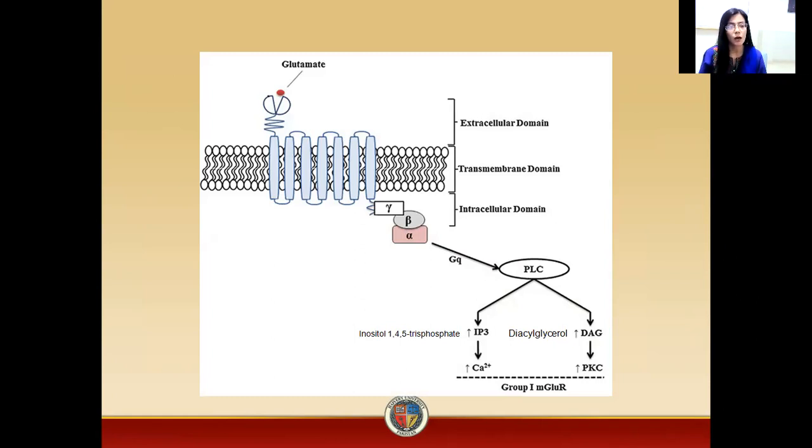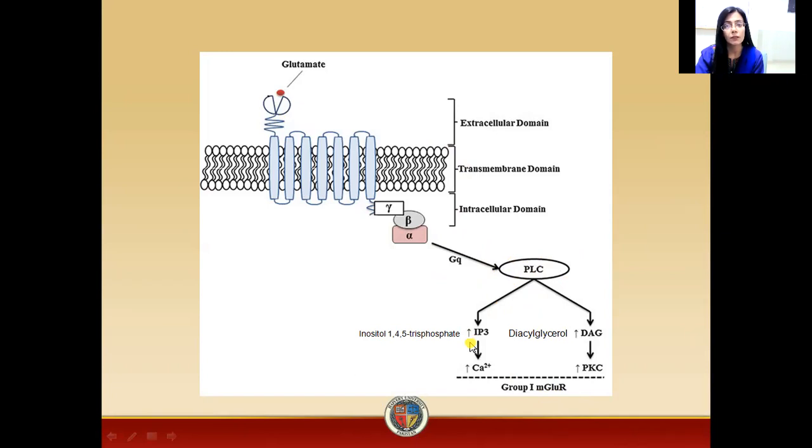Now, according to research, glutamate receptors are also metabotropic receptors. In addition to ionotropic receptors, glutamate may bind to receptors which are metabotropic. It means they are associated with a G protein. In the case of glutamate receptors, there are basically three types of metabotropic receptors: mGluR, where m is metabotropic, Glu represents glutamate, and R is receptor.